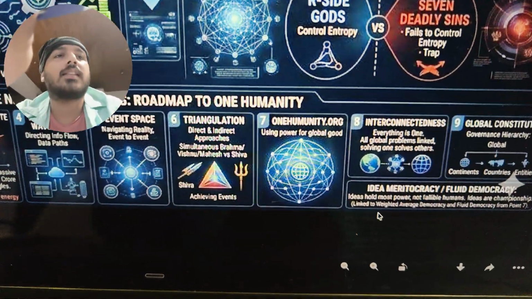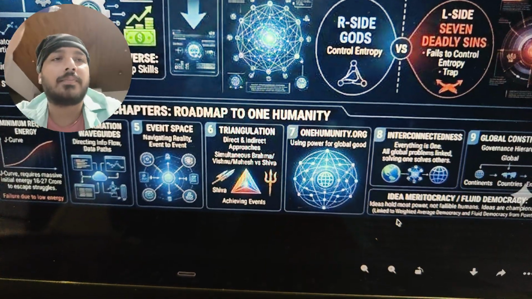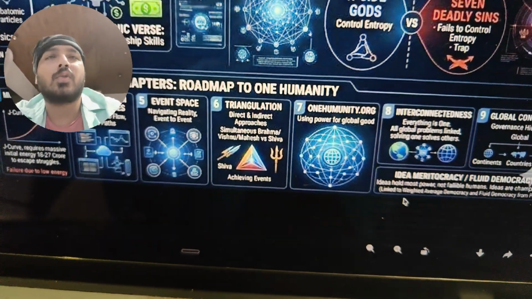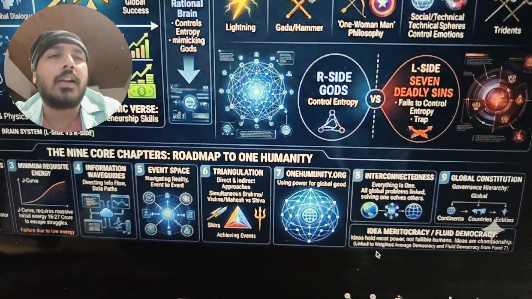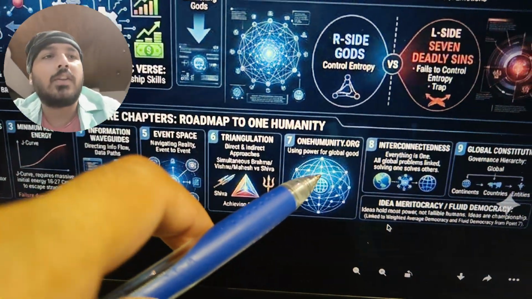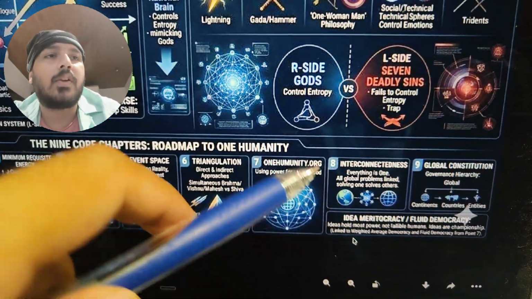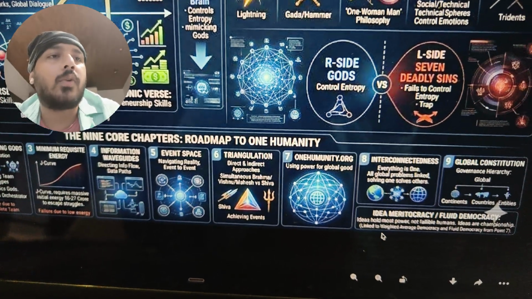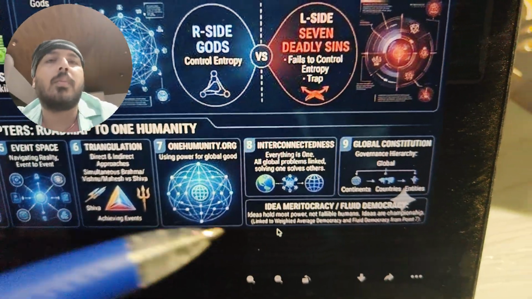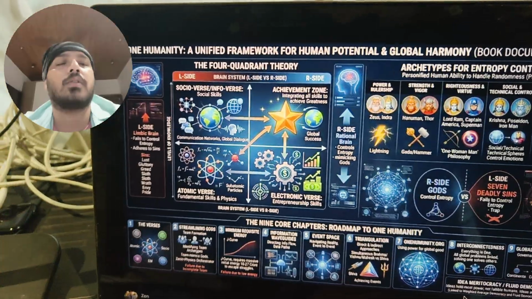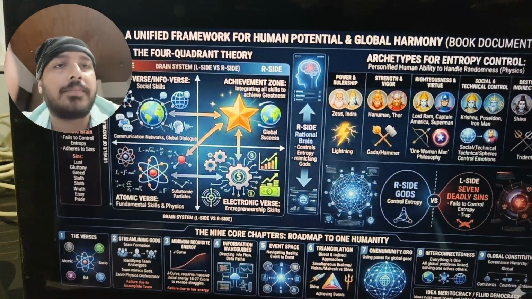And why are we doing all of these things? Because we want to ultimately create the constitution of the world. OneHumanity.org. So if understanding this mechanism is powerful, why is it powerful? Because we want to create the constitution of the world. That is OneHumanity.org. And the interconnectedness that we are going to feel because of global democracy. So what are we going to advocate for? We are going to advocate for global democracy, and this is going to be a global constitution. The constitution of the world is going to be a global constitution written by all humans, and it is meant to solve most of the problems of the world.